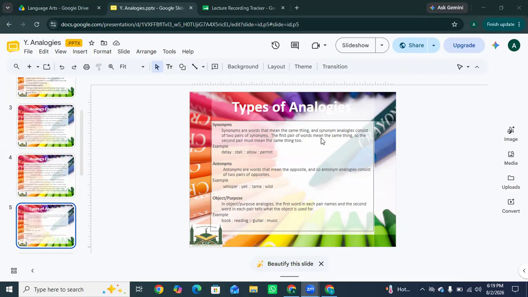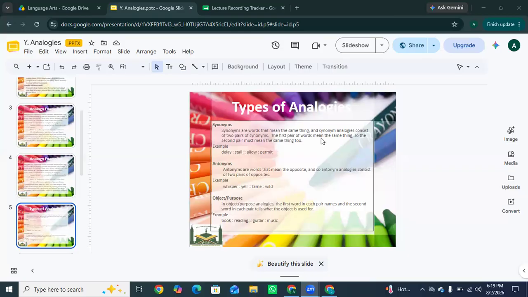Antonyms. As I've told you, synonyms are words that have the same or nearly the same meaning, so antonyms are opposite to synonyms. Antonyms are words with opposite meanings, and antonym analogies consist of two pairs of opposites.